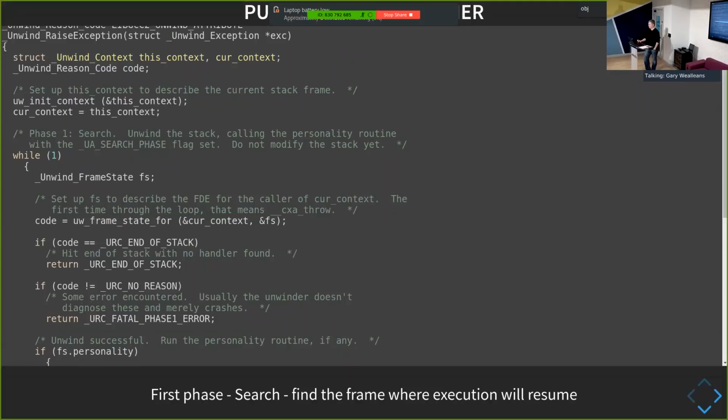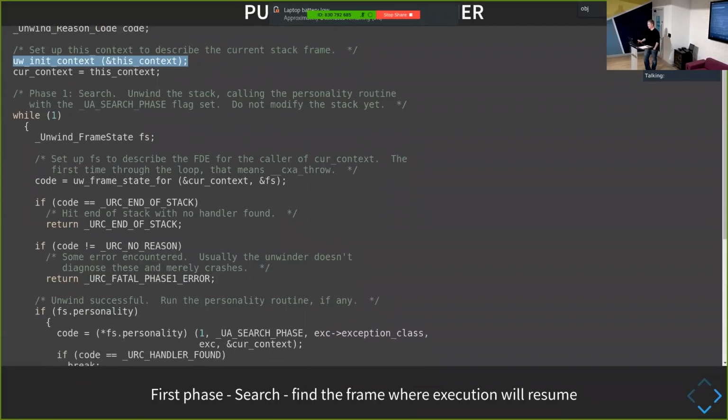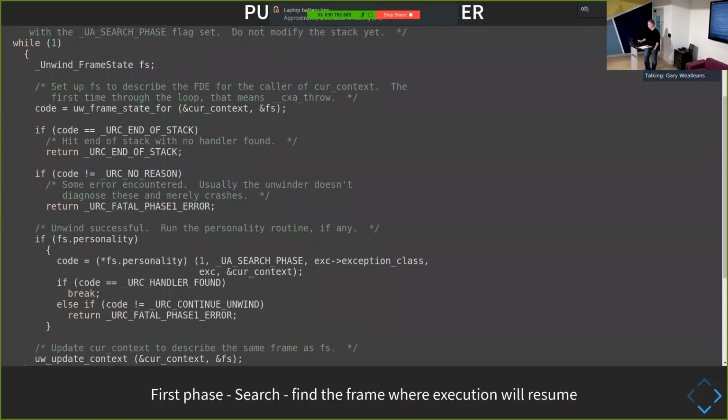So this init context, for example, is pretty much setting up a context that has machine state in it, like instruction pointers and stack pointers and all the rest. We find the FDE here. And if we find the FDE, then what we do is we get the personality routine, which was in the C++, which is the personality routine associated with this particular function.